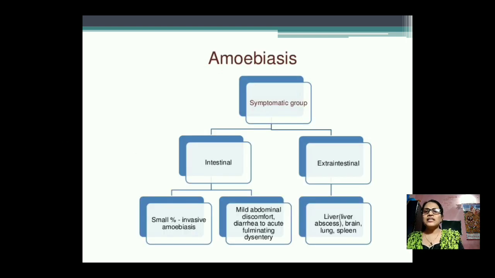Then the amoebiasis symptomatic group is of two types. One is intestinal and another is extraintestinal activity. Intestinal activity is mild: abdominal pain, diarrhea and dysentery. Extraintestinal activity is when liver damage, spleen or brain damage takes place. So two types. Intestinal means only related to the intestine, and extraintestinal means another part other than the intestine.